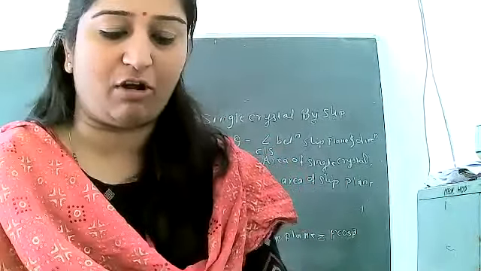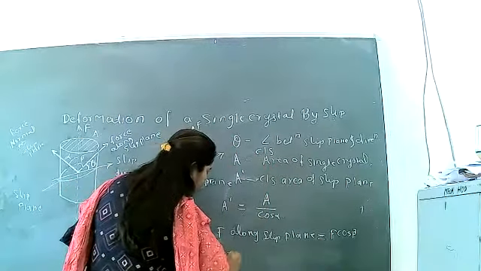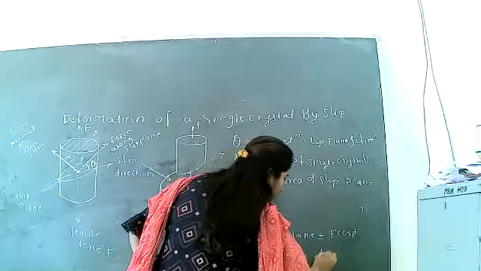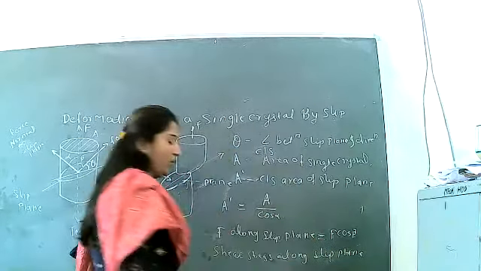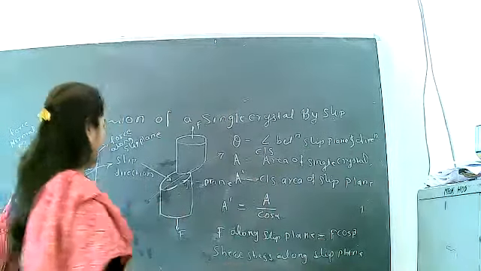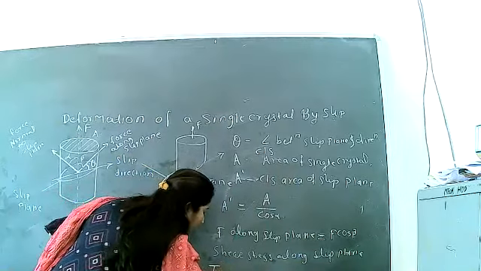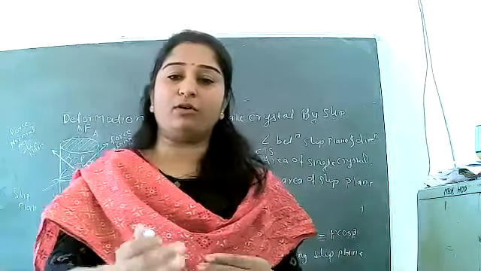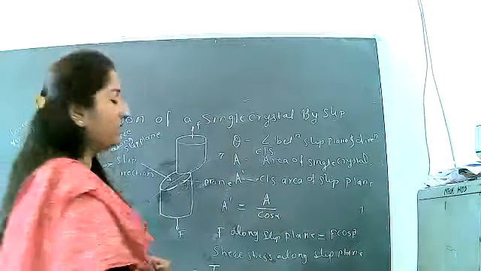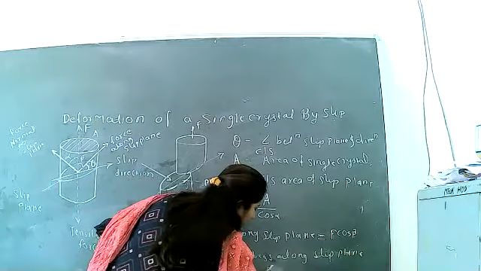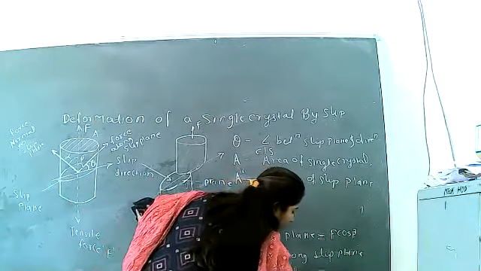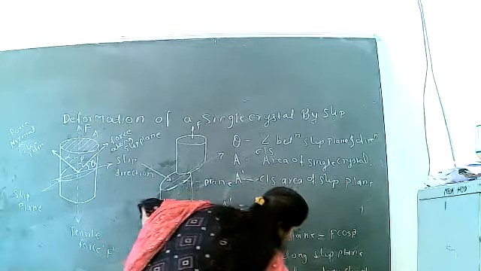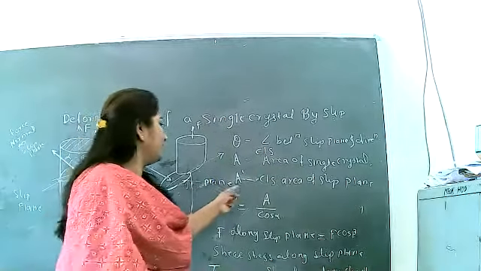If we resolve the shear stress along the slip plane, the shear stress is denoted by tau resolve, and it is equal to the shear force along the slip plane divided by the cross-sectional area of the slip plane.